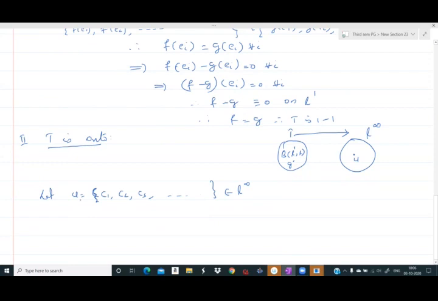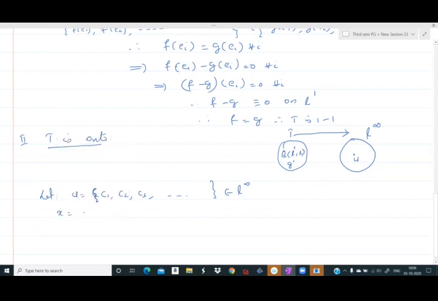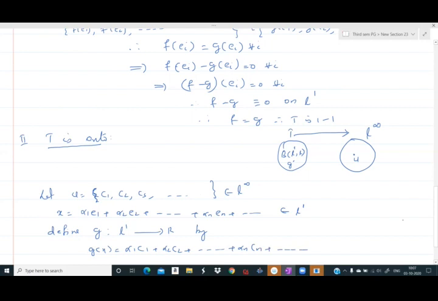Now with the help of this U, we can construct a member g in BL1R. That we do like this. Now for x equal to alpha 1 e1 plus alpha 2 e2 plus etc. plus alpha n en plus etc. belonging to L1, define g from L1 to R by g of x is equal to alpha 1 c1 plus alpha 2 c2 plus etc. plus alpha n cn plus etc. You define a function.